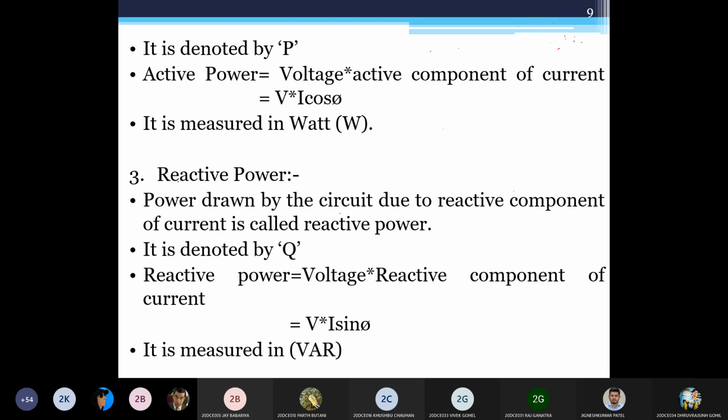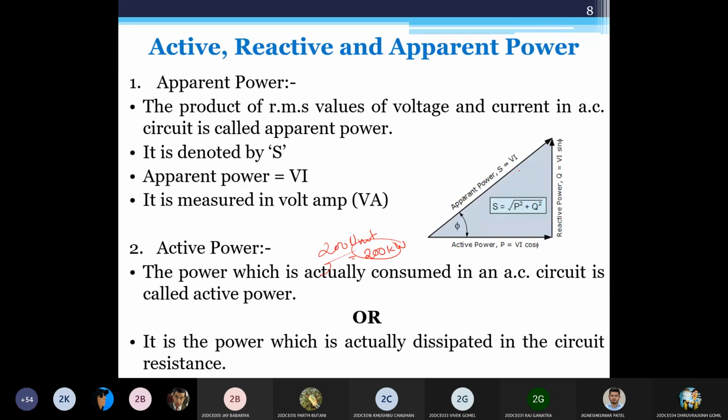Because once the demand of reactive power is higher, the power factor drops and the apparent power, like in this graph, will go like this. Once that is done, the active power component is very less in the system, and we require only this active power component. So you have to improve the power factor.